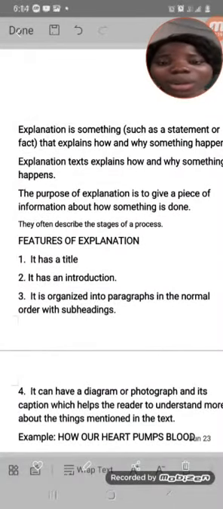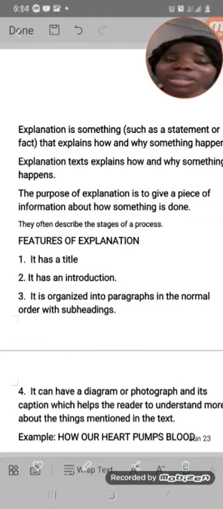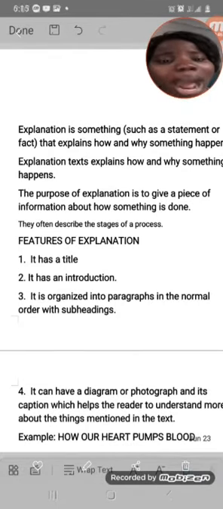The next topic now that we're looking at is an explanation text. But what is an explanation? Explanation is something such as a statement of facts that explains how something or why something is done. Explanation gives information. Explanation explains why something is done or how something is done. That is what explanation does. Do you get it now?